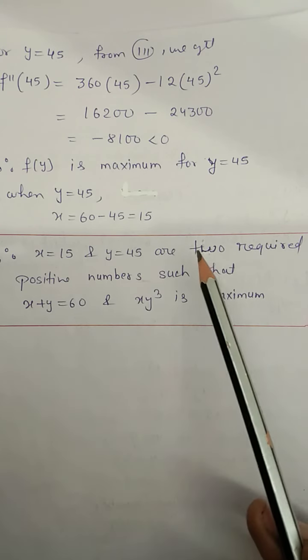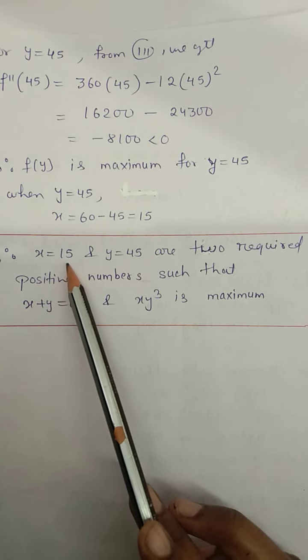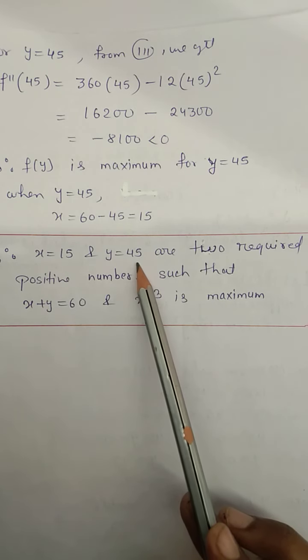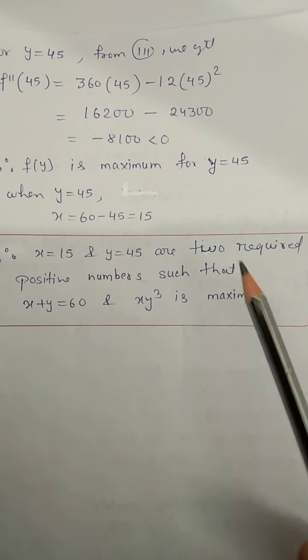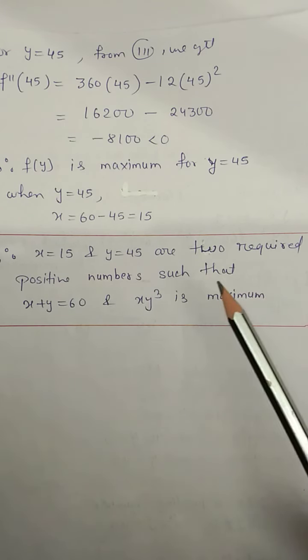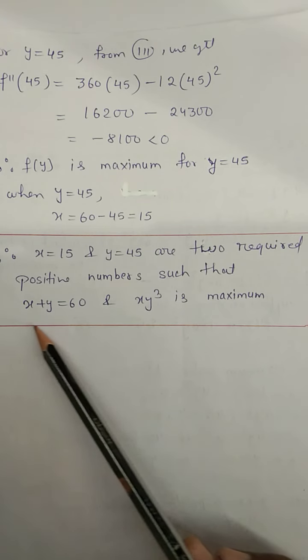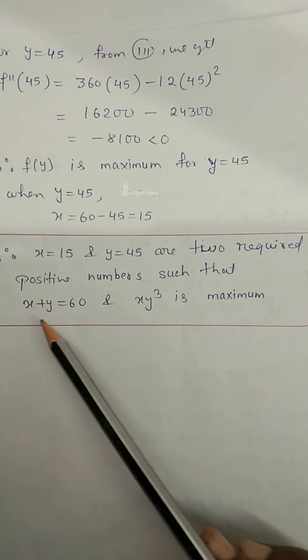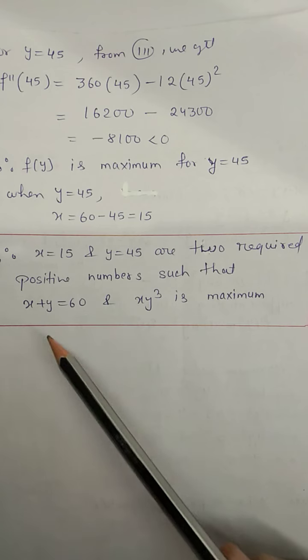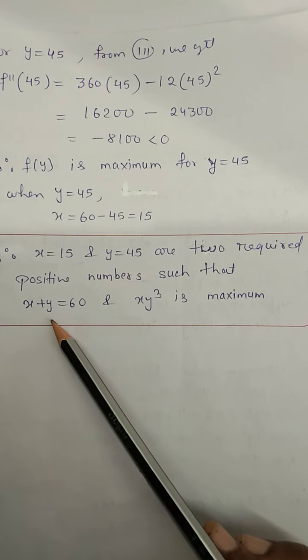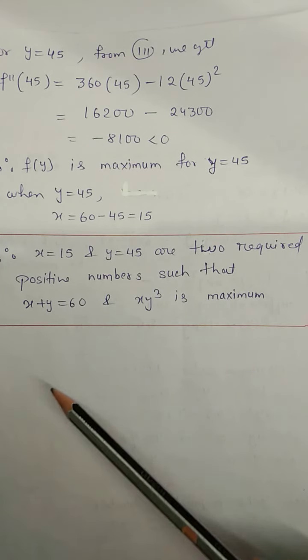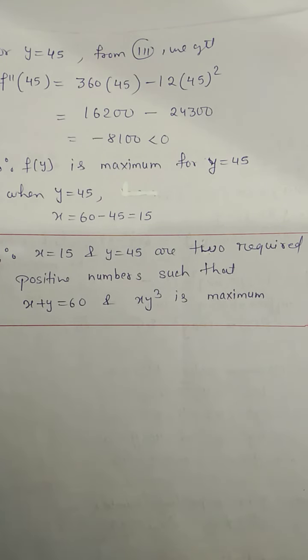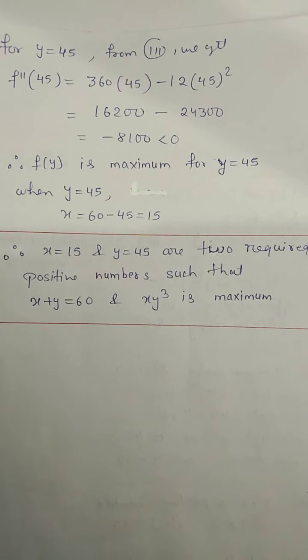For example, you can check 16 and 44, 17 and 43, but you take positive numbers whose sum should be 60 only. If I take x equal to 1 and y equal to 59, you can check by yourself. This is just an extra thing. If you are interested, you can go for it, otherwise this is our answer.